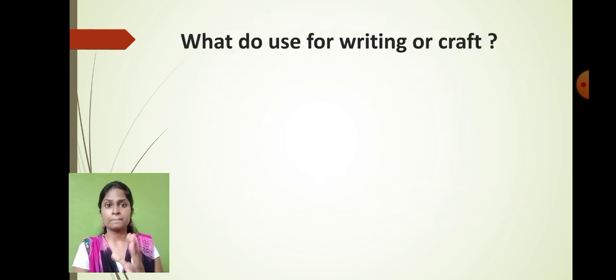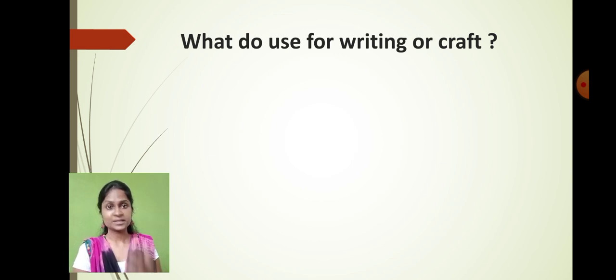Before that, can you tell me what we use for writing and craft? Right now we are all asking you to copy down the assignment, to copy down the project, etc., and you are all uploading by using the link. So for all the projects and assignments, where are you writing, how are you making the craft?